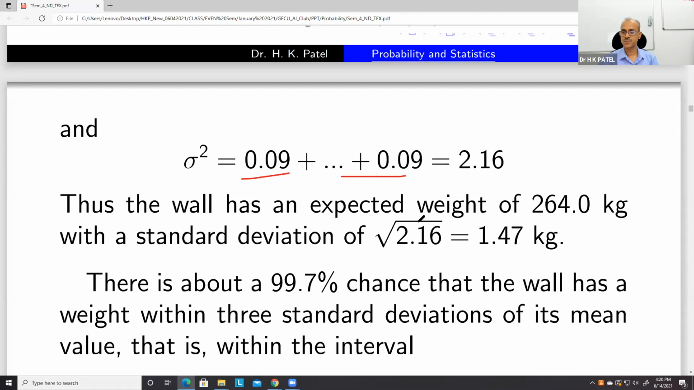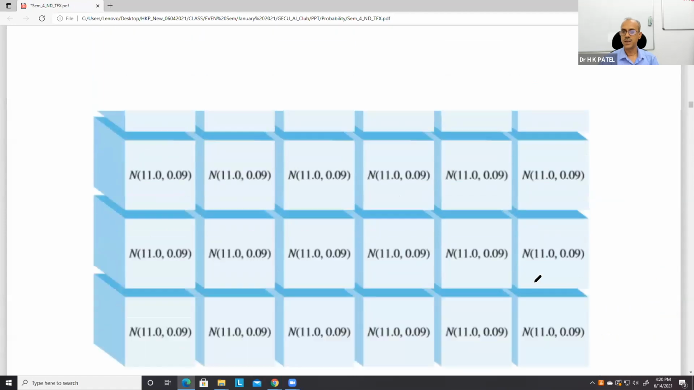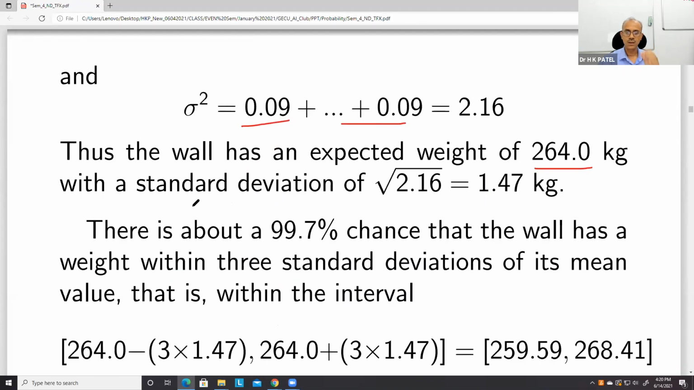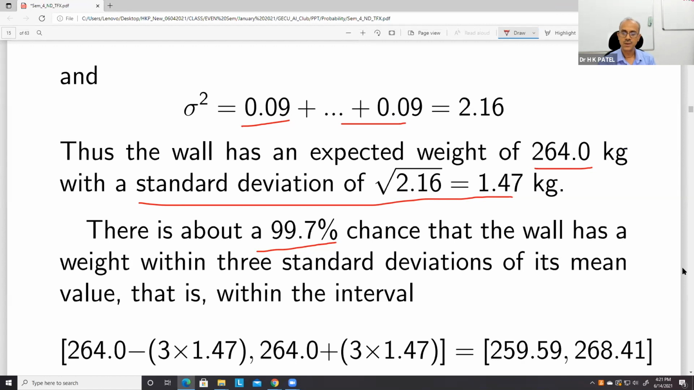So the wall has an expected weight of 264 kg. This is actually the mean weight of the wall, 264, and the standard deviation will be 1.47 kg. So with the help of these two results, we can say that there is about 99.7%. Now, in fact, this is not a proof. This 99.7, you remember this figure